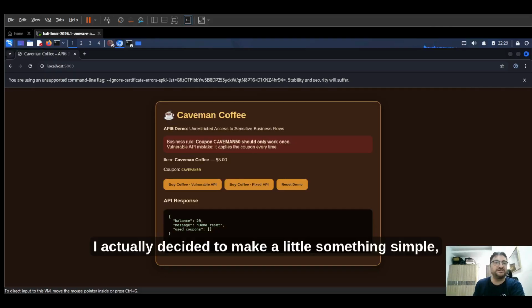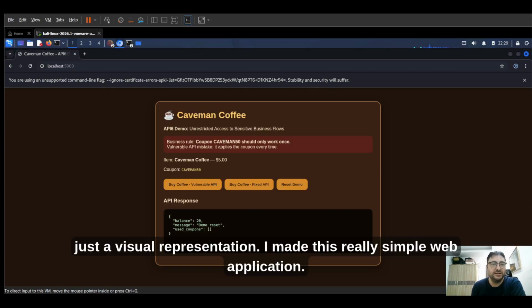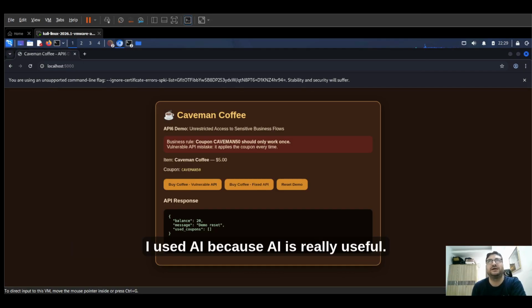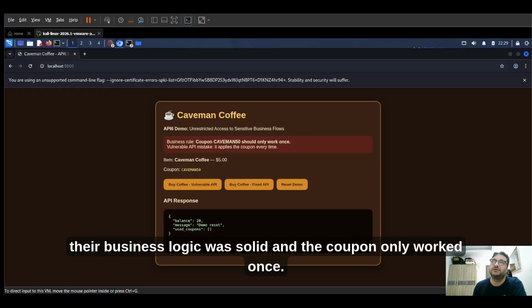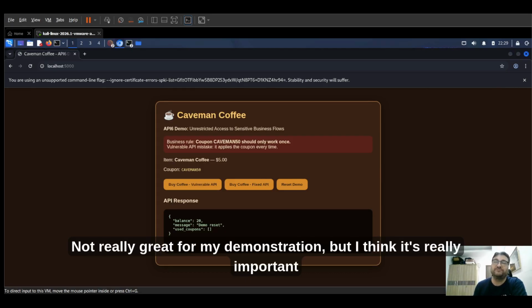Okay, so I actually decided to make a little something simple, just a visual representation. So I made a really, really simple web application. I used AI because AI is really useful. I just want to show you the business logic of how this would work, because I was going to use Crappy API, but actually their business logic was solid and the coupon only worked once. So not really great for my demonstration, but I think it's really important to take a look at this a little bit.